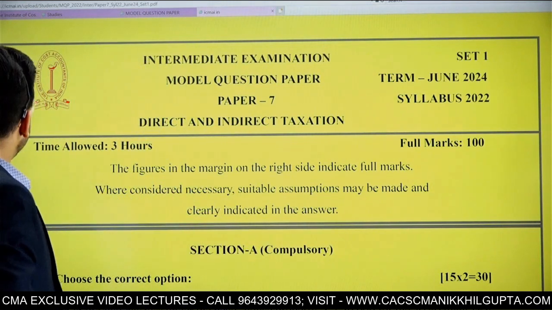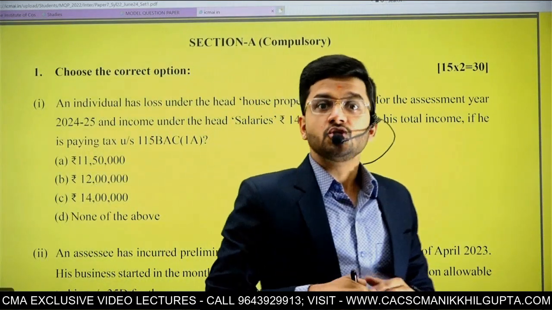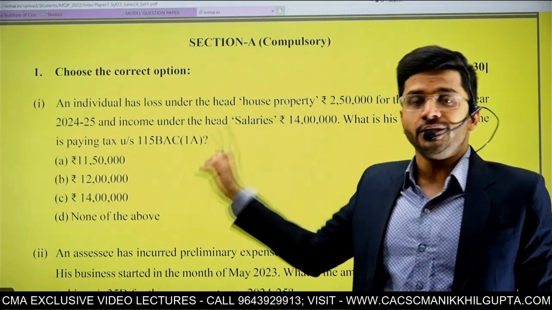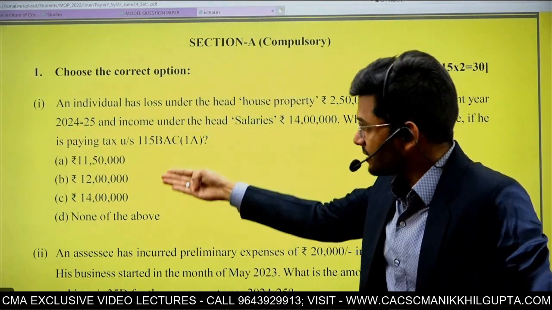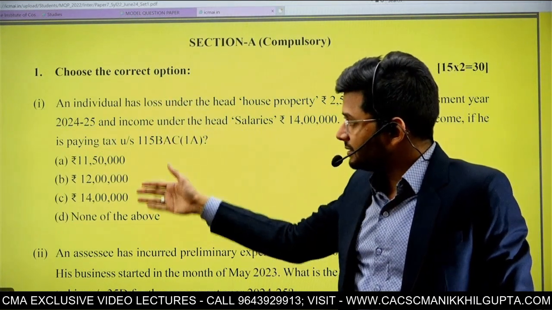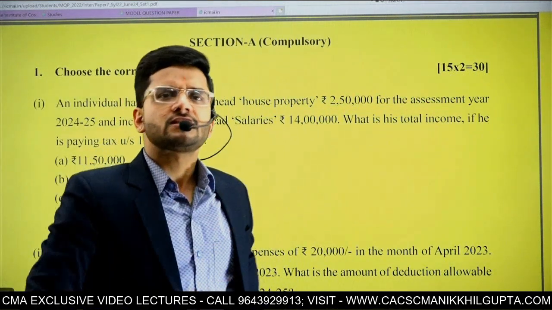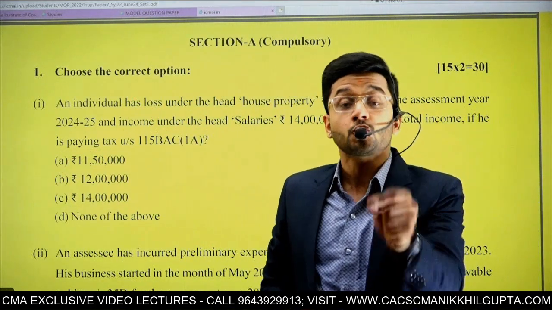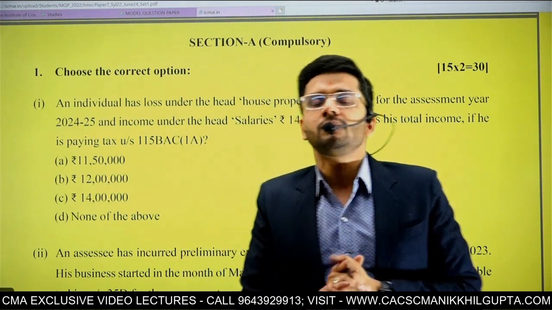Now many students ask me this common question: sir, in the MCQ type questions, do we have to justify our answer as well? So guys, let me be very straightforward with you. I've specially opened the DT, IDT question paper. In this question paper, the first question is a practical question asking you to compute the total income for paying tax, and this question is for 2 marks. But obviously, you cannot just tick the correct answer and write it in your answer sheet. You have to show the workings of how you arrived at the relevant number.